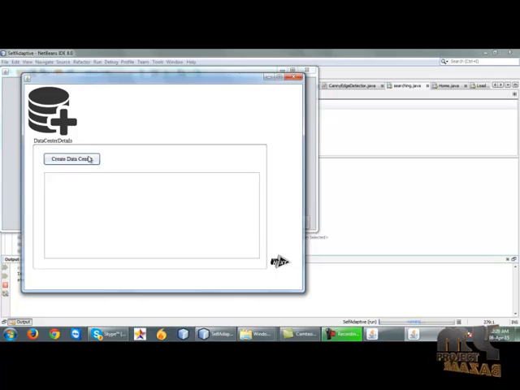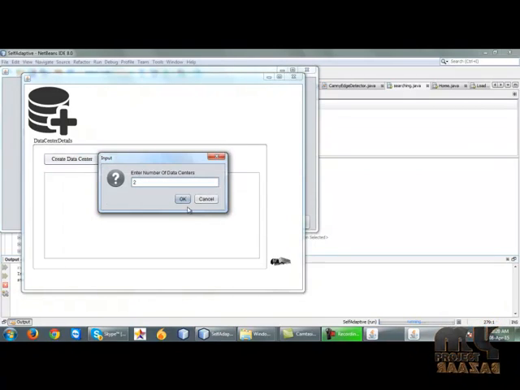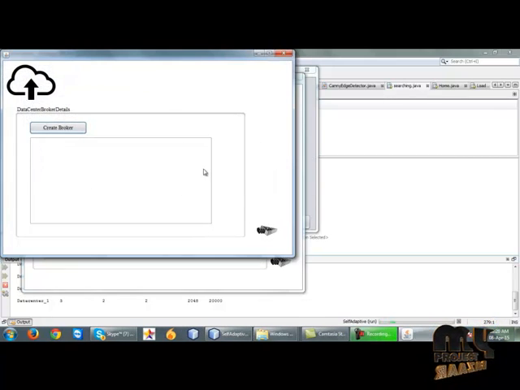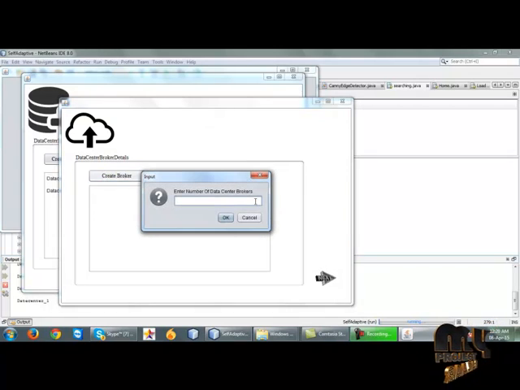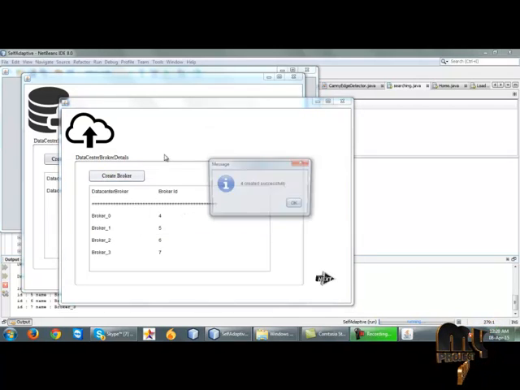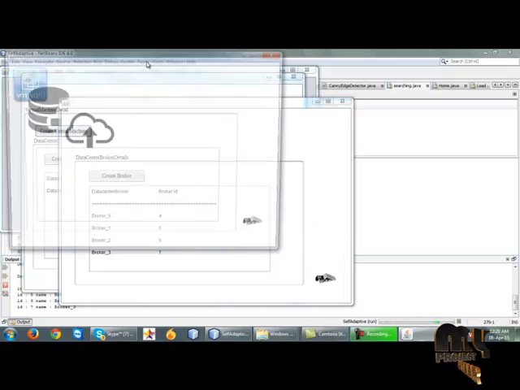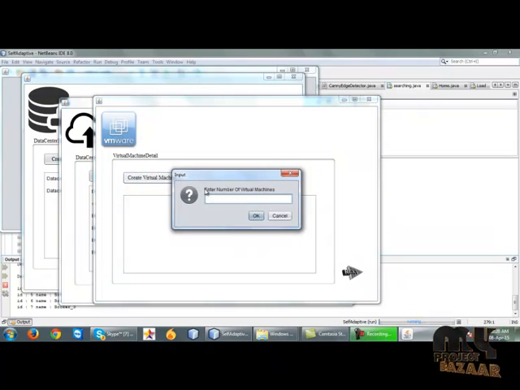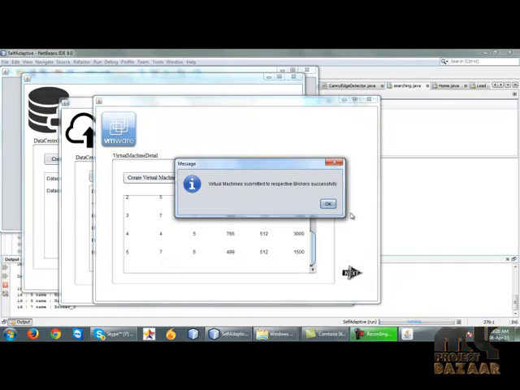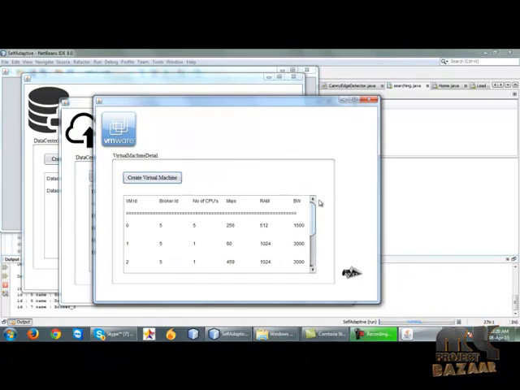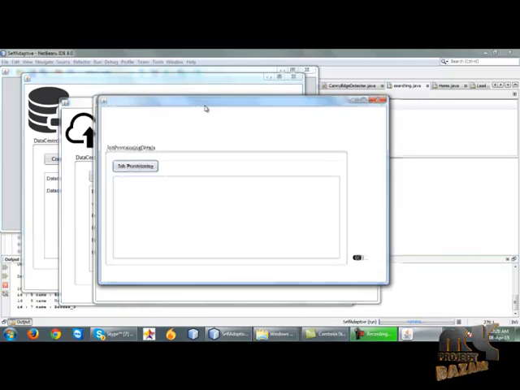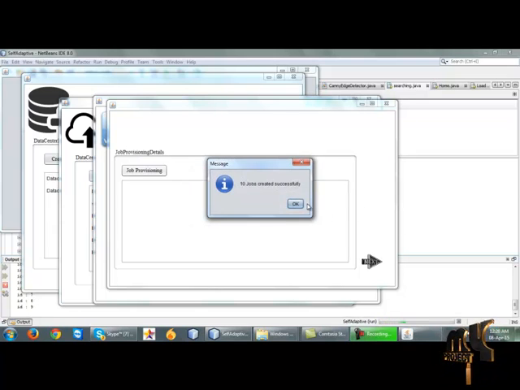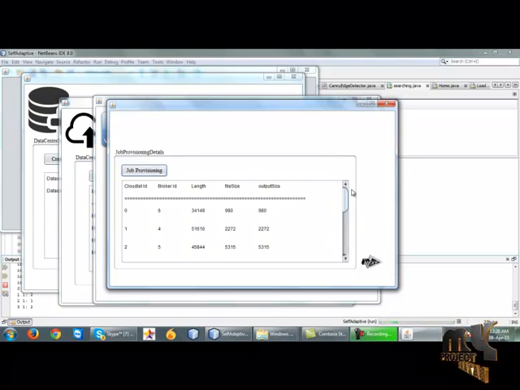First, we create the data center. Number of data centers is 2, and the data center attributes are shown. After clicking the next button, we create the broker. Four brokers are created and the broker attributes are shown. Then we click the virtual machine. Six virtual machines are created successfully. After that we create the job. Ten jobs are created successfully.